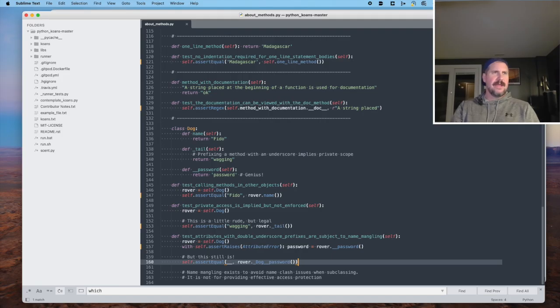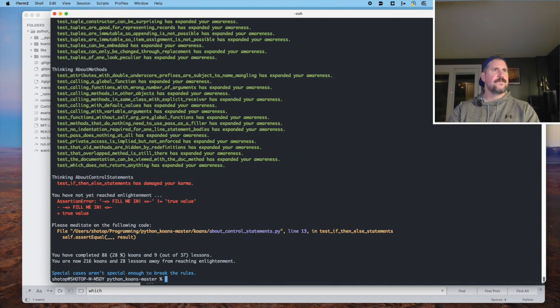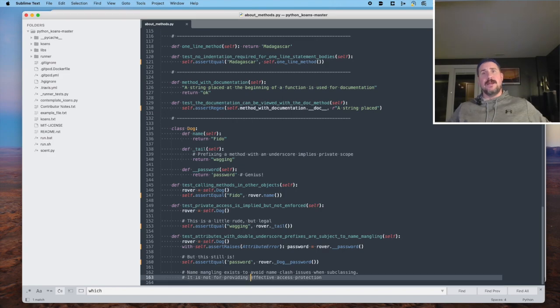Okay, name mangling exists to avoid name clash issues when subclassing. It is not for providing effective access protection. All right, so underscore Dog underscore password, I have no idea. Let's see if it just returns password. It does return password. All right, so that was interesting.